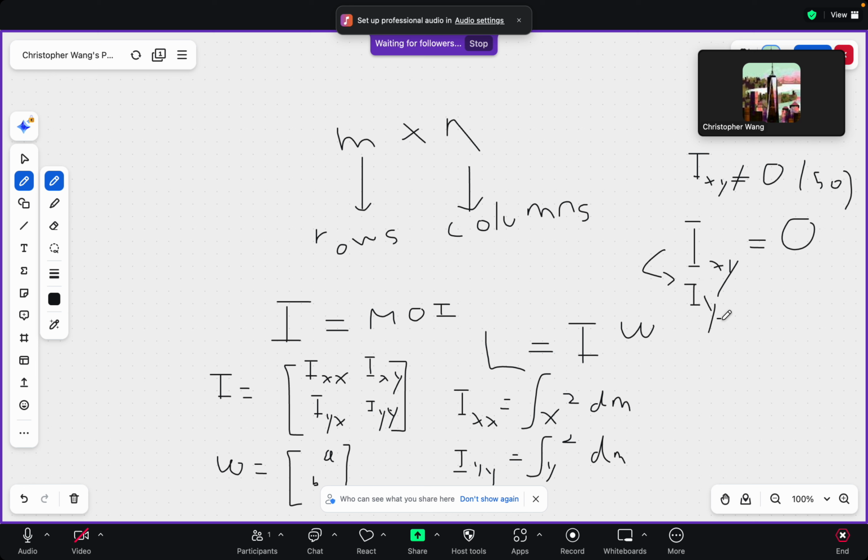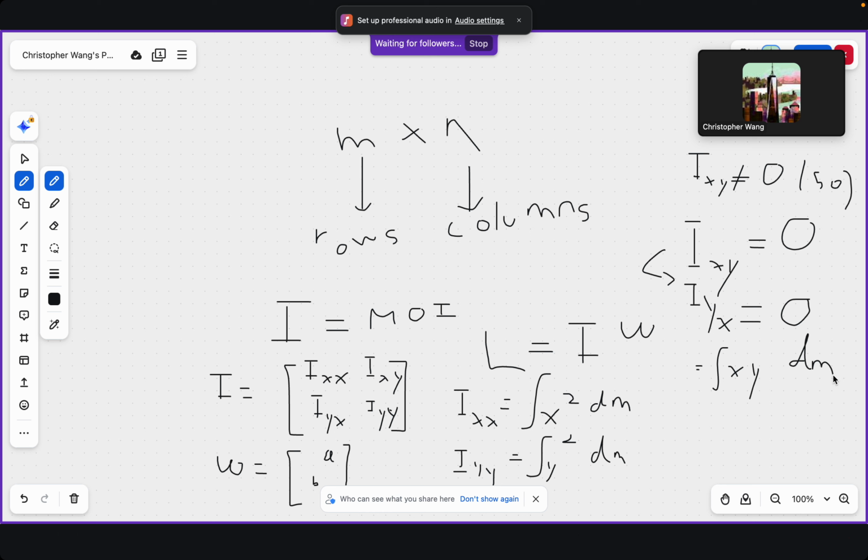And you might be wondering how we calculate these two quantities. Well, it's just equal to the integral of xy dm. You might not be familiar with the moment of inertia of this, but you can see if the mass is distributed symmetrically with respect to either the x-axis or the y-axis, all the integrals of the dm's will sum up to 0, and we just get Ixy equals 0.